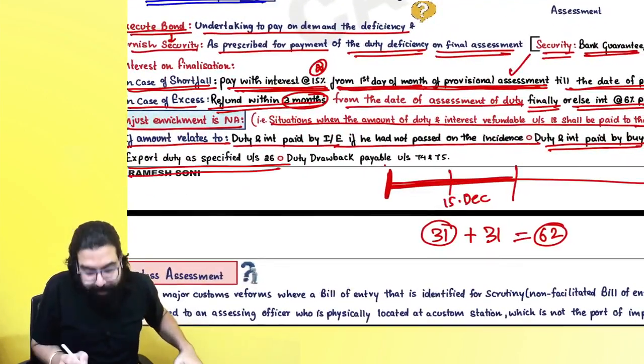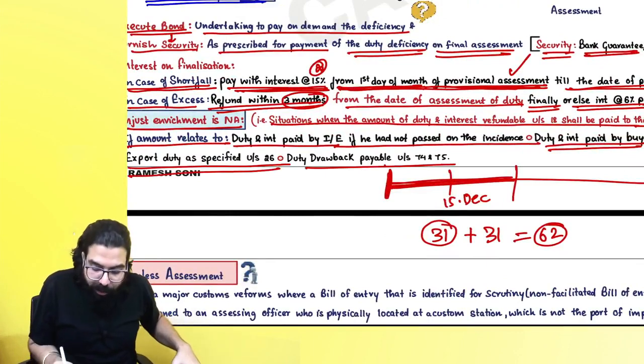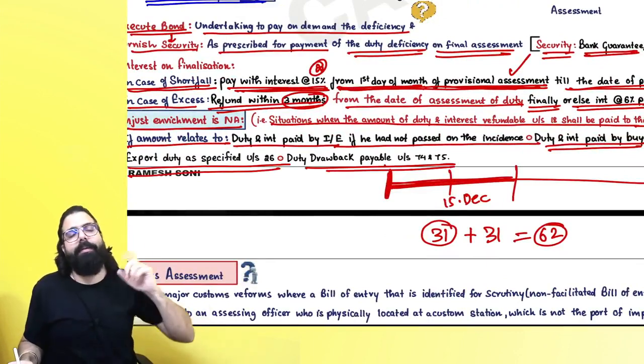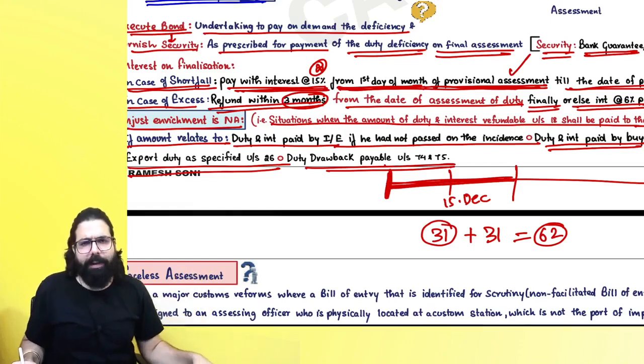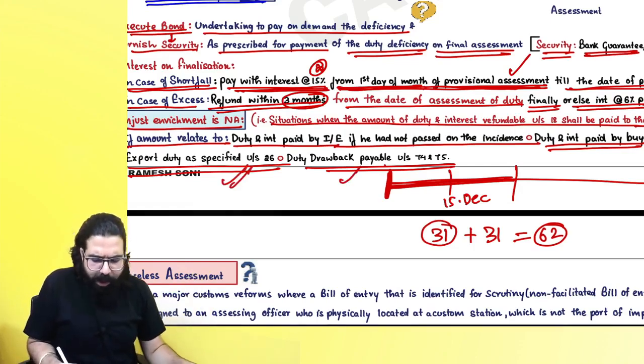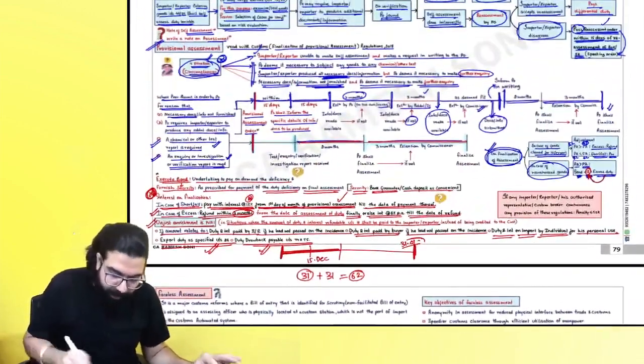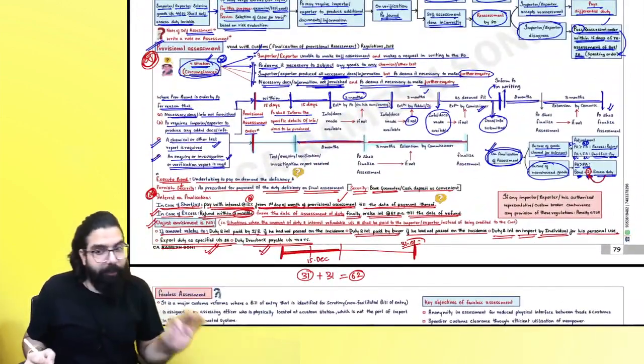Export duty as specified under section number 26 and duty drawback under section number 74 and 75 ka refund is always given to the person. Okay? The person means the person who has gone ahead and exported or the person who has claimed the duty drawback. Everyone over here, very very important, provisional assessment from exam point of view.